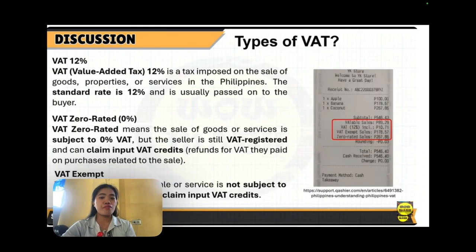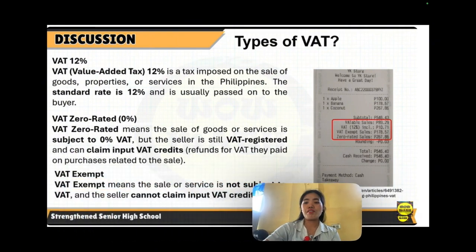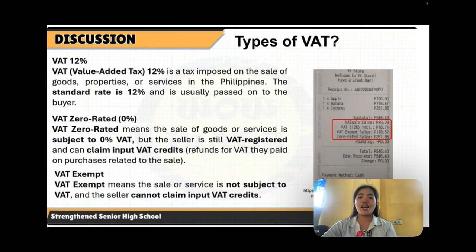Now there are types of VAT. Take a look at the receipt, an example of a receipt, guys. Let's say you bought something from the Plaza or any department store in the city. So, types of VAT: you have VAT 12%. The VAT or value added tax of 12% is a tax imposed on the sale of goods, properties, or services in the Philippines. The standard rate is 12% and is usually passed on to the buyer.